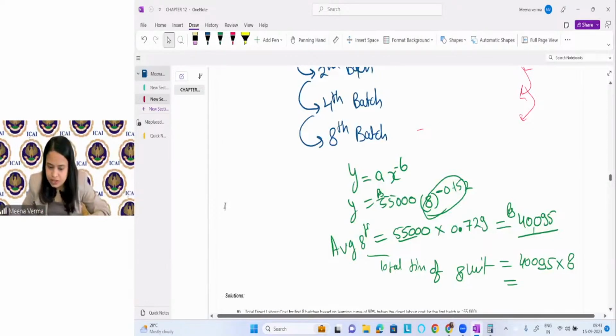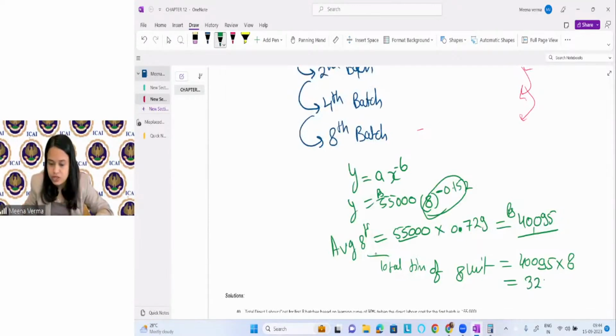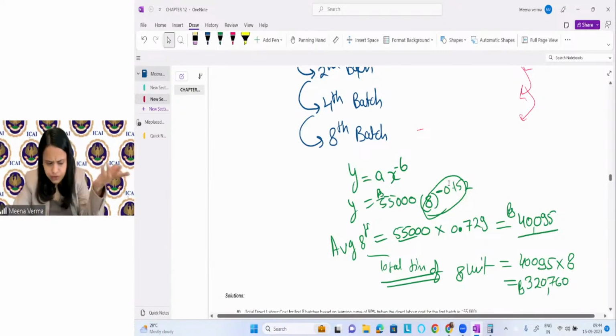So what will be the answer? If I multiply this with 8, give me 1 minute. So I will multiply it with 8. This will give me the total time, sorry, total cost. So sorry, 320,760. This will be the total cost of 8 units. This is the total time. I told you in the last session, average time is different, total time is different. When we apply this formula, we will get the average, right? Average of time or average of cost.